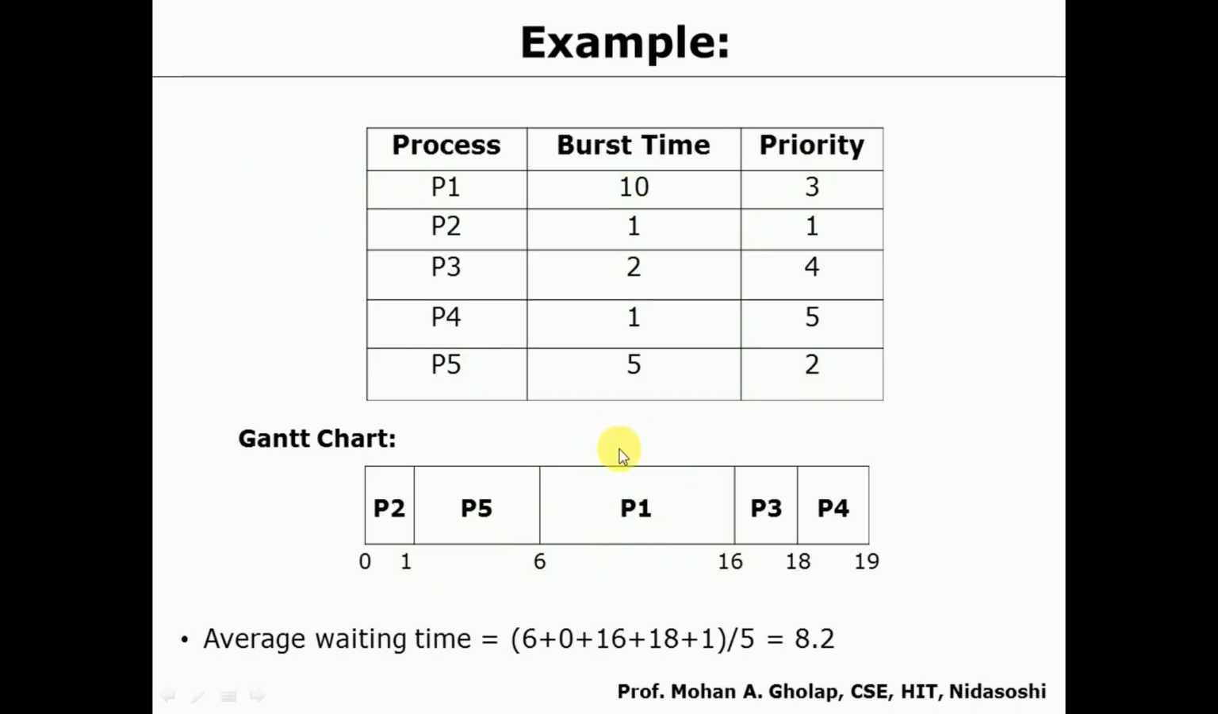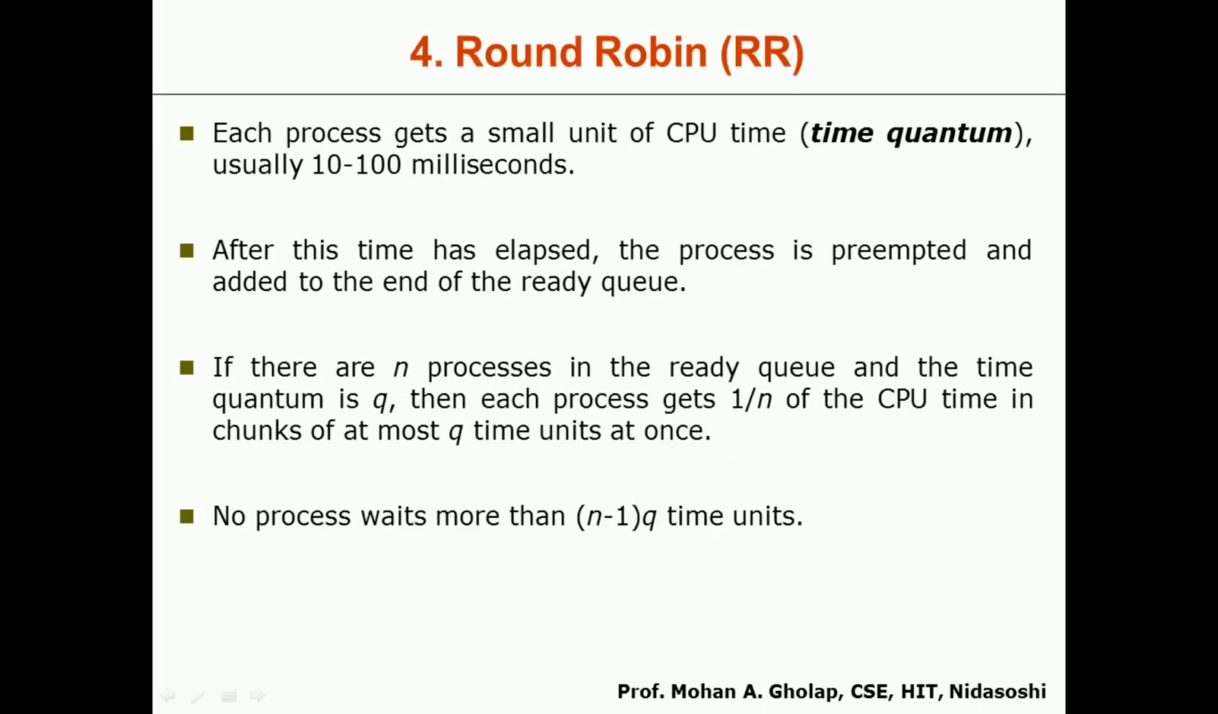After P1, the next highest process is P3 because its priority number is 4. So P3 will execute here. Its burst time is 2, so it will execute from 16 to 18. After that, the remaining process is P4, which will execute for 1 millisecond, from 18 to 19. If you calculate the average waiting time here, it comes out to be 8.2. So this is about priority based scheduling.